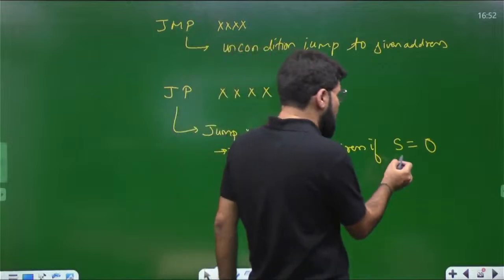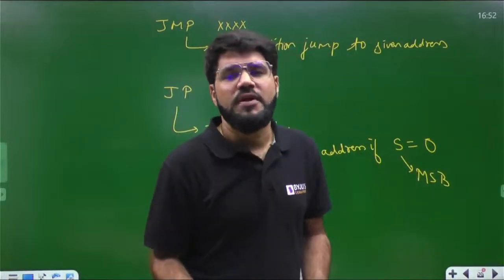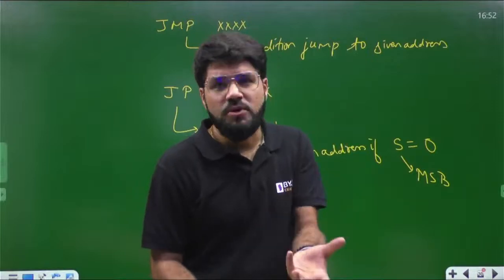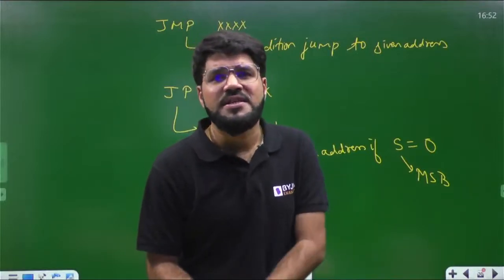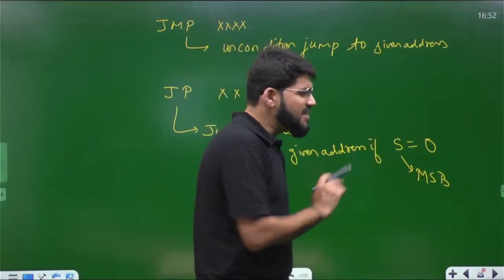Where is the sign flag coming from? The sign flag is just the MSB of the result. Because how do you decide the sign of numbers? By the MSB. If the MSB is 0, that's a positive number. If the MSB is 1, it represents a negative number. That's what digital machine coding is. So the sign flag is actually 0 here.